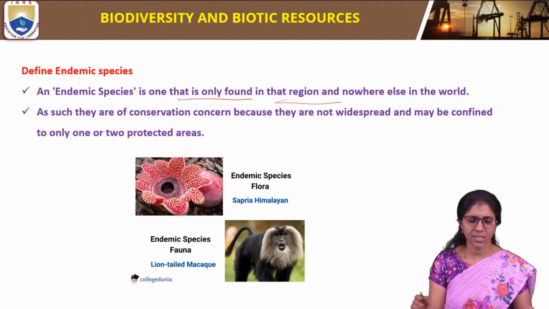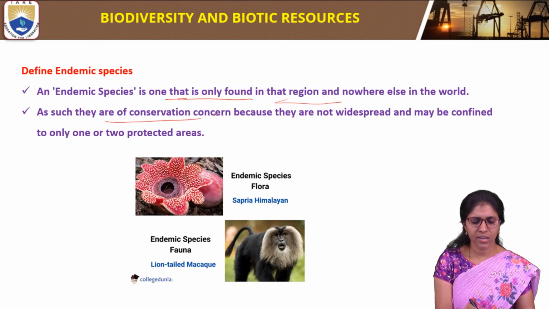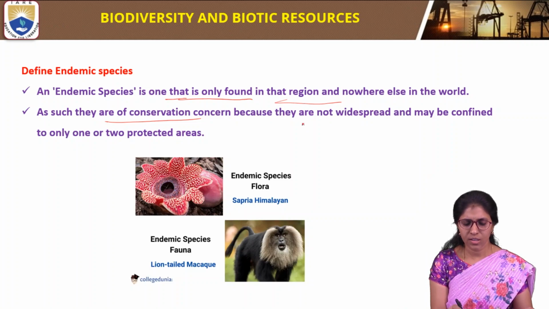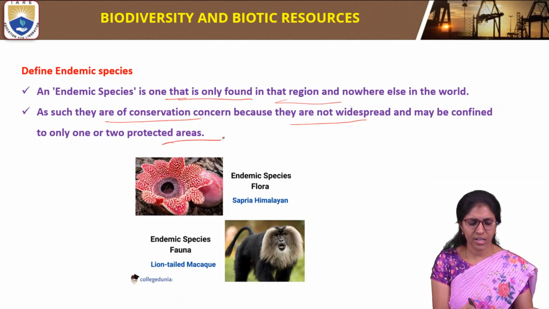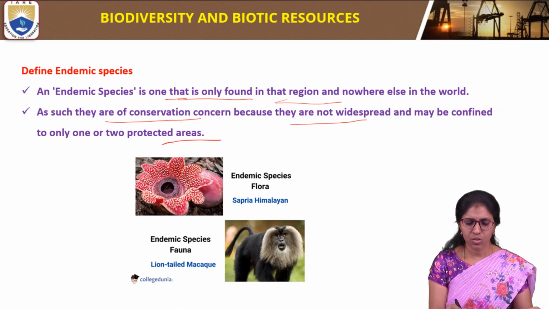As such, they are of conservation concern because they are not widespread and may be confined to only one or two protected areas.